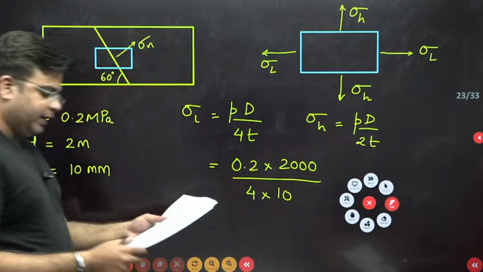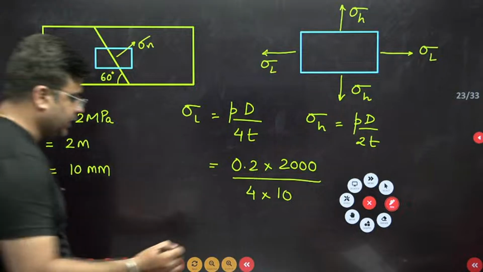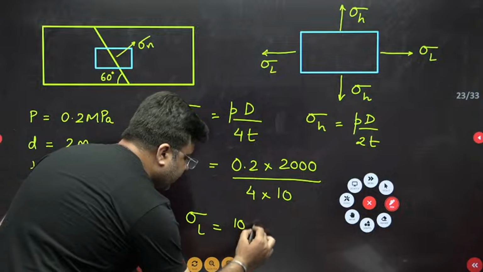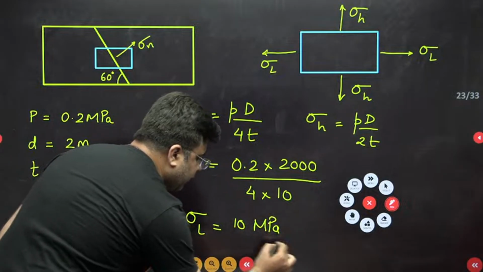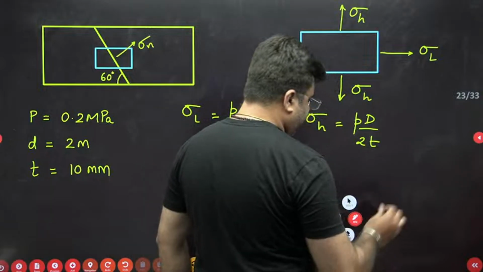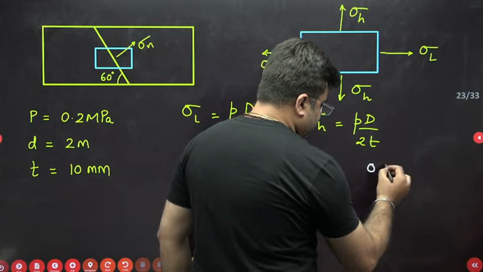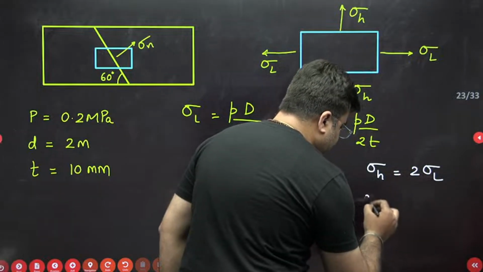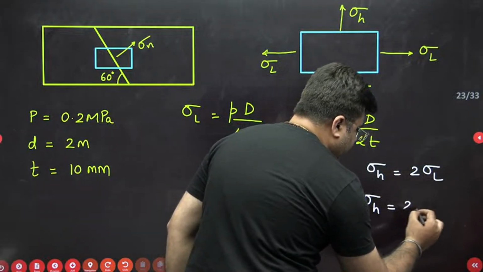From here you can calculate the value of longitudinal stress, and this will come out as 10 megapascal. Once you have calculated the longitudinal stress, hoop stress is nothing but twice of longitudinal stress. So hoop stress will be equal to 20 megapascal.